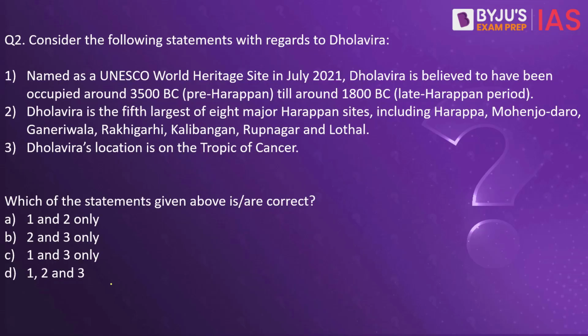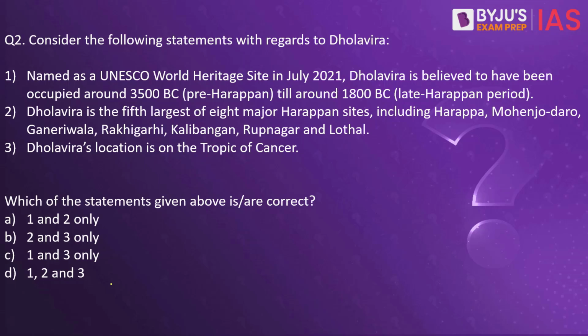Next, question number 2. Consider the following statements with regards to Dholavira. Number 1. Named as a UNESCO World Heritage Site in July 2021, Dholavira is believed to have been occupied around 3500 BC till around 1800 BC. Second, Dholavira is the fifth largest of the 8 major Harappan sites, including Harappa, Mohenjo-daro, Ganeriwala, Rakhigadi, Kalibangan, Roopnagar, and Lothal. Third, Dholavira's location is on the Tropic of Cancer.